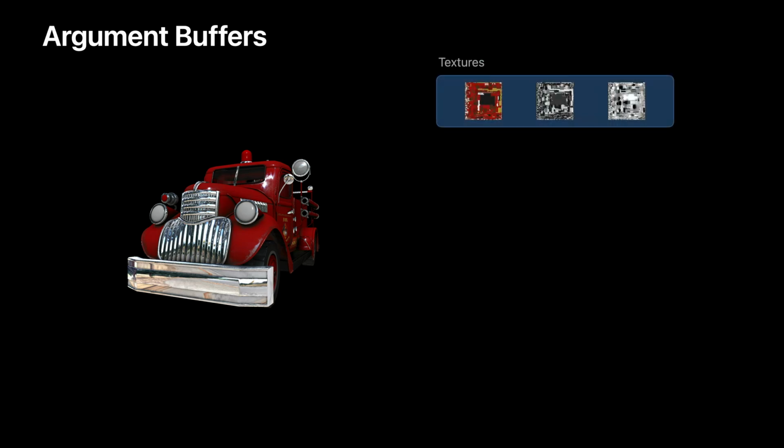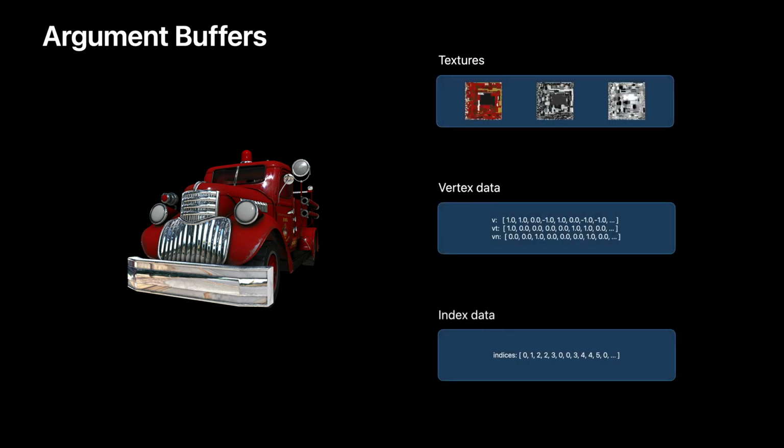Let's look at an example of a way to link our scene resources with argument buffers. Let's say we want to render a model such as this fire truck. The model is comprised of textures, vertex data, and index data. These are the typical resources you would bind one by one for every draw call in the traditional binding model.